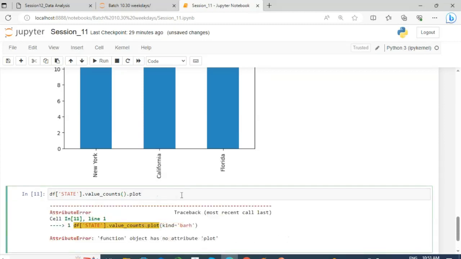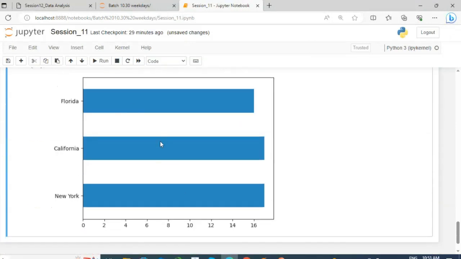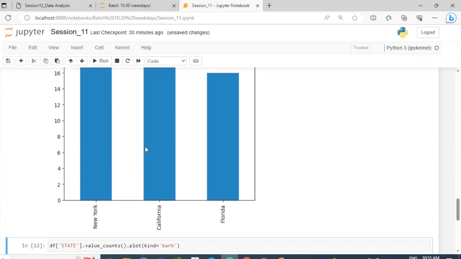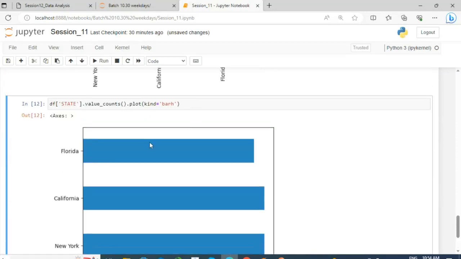So this is a horizontal bar chart. The results are the same, just the visualization is different. For a few people, horizontal bar charts look better to understand; for a few people, vertical bar charts look better. So it's your choice to use any type of chart.